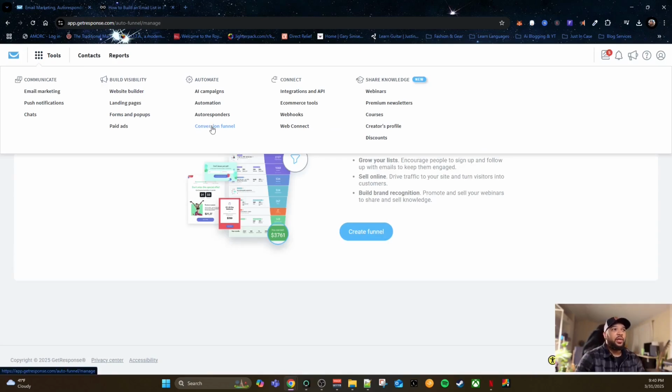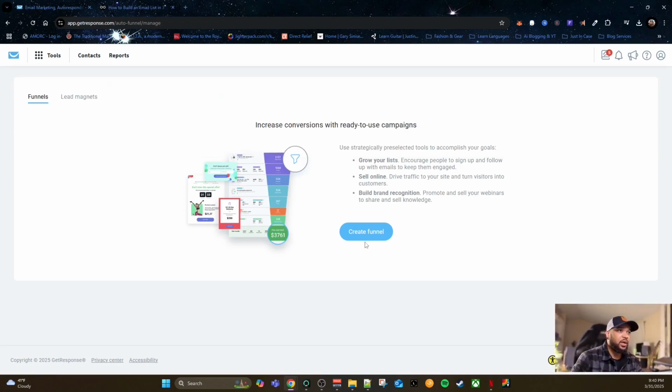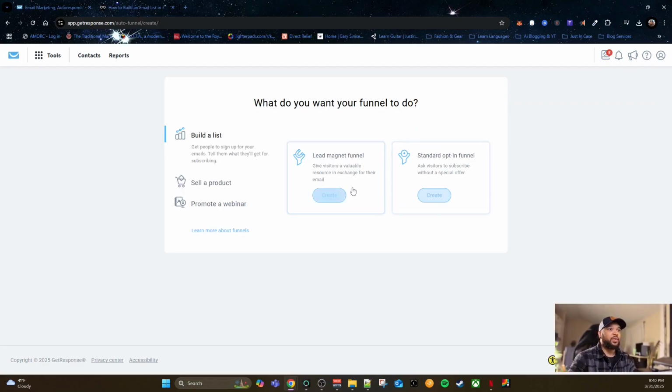Okay, so here we are on the conversion funnel section. This is how you build an actual full-blown sales funnel within GetResponse. If you click on create your funnel, you can do a lead magnet funnel or a standard opt-in funnel. In my opinion, they're probably very similar. The only difference is you're giving away something for free in exchange for the email.